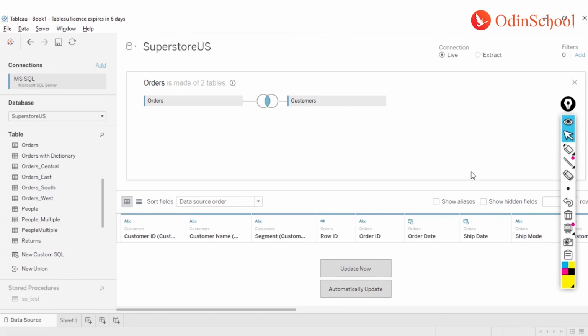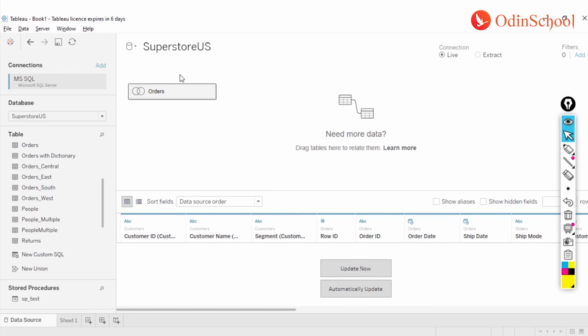So this is all about your physical layer, and the logical layer is somewhat the same, not exactly the same, but somewhat the same. Now a small hint that shows over here is that this is the orders table, but it is not a simple orders table. Here you have a small prefix which indicates there is some union happening inside this physical layer. If you want, you can see that by clicking on the open button, or at a later point of time, you can access it.